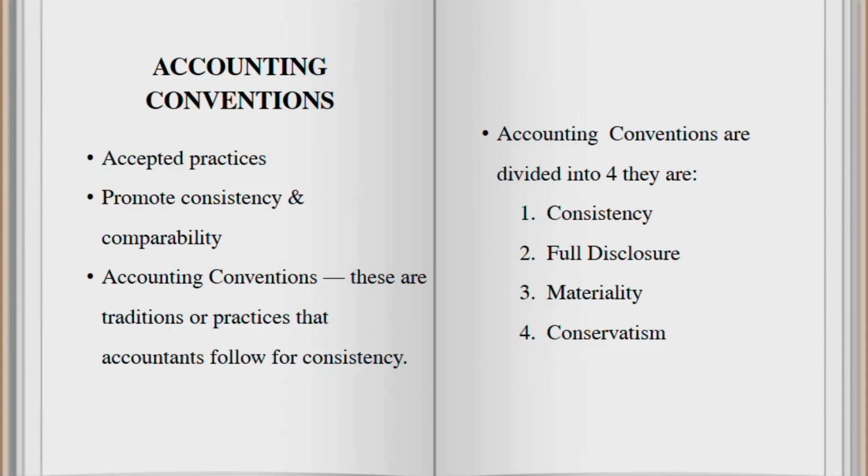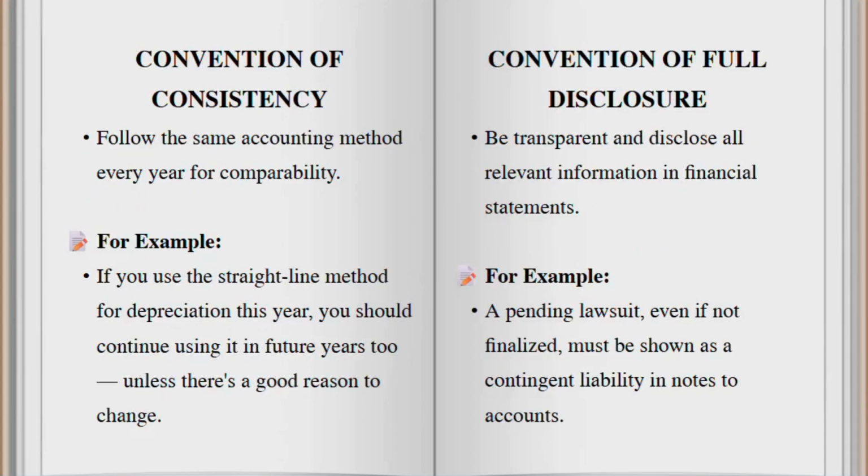There are four main accounting conventions. Number one is convention of consistency, which follows the same method every year. For example, if you use the straight line method for depreciation, continue it every year, unless you have a valid reason to change the method.